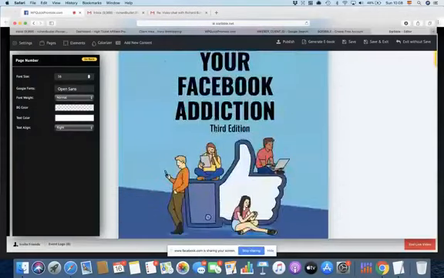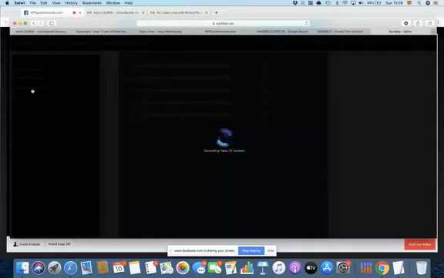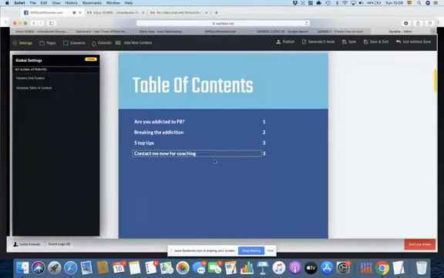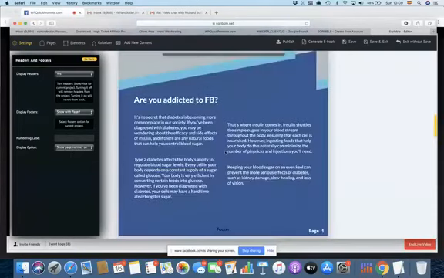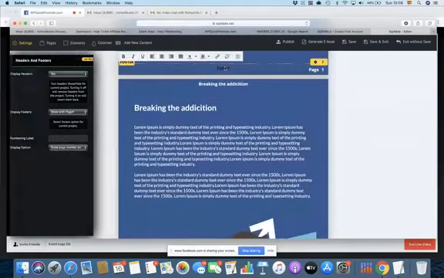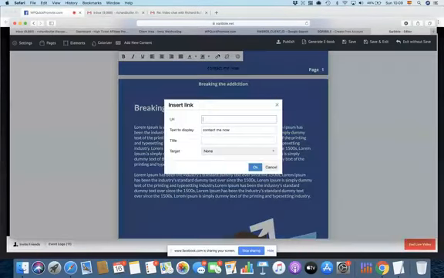And then to do the table of contents, I go to settings and I go to generate table of contents, and it comes up like that. Now, how easy is that? To me, it's super easy. Okay, display headers. I'm going to say show with page number. And I'm going to go down here now, and I'm going to go into the footer and put in contact me now. I can put that in as a link.